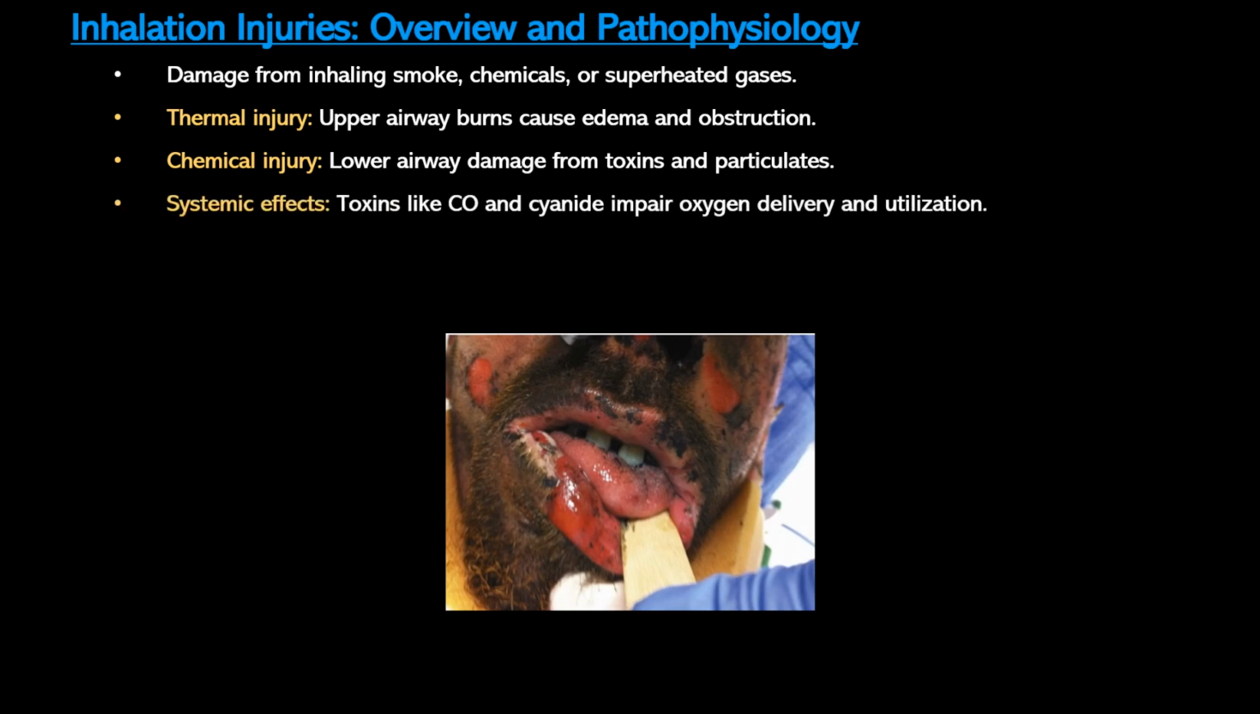Systemic effects result from toxins such as carbon monoxide, which bind to hemoglobin and reduce oxygen delivery, or cyanide, which blocks cellular oxygen utilization, leading to metabolic acidosis and cardiovascular instability.